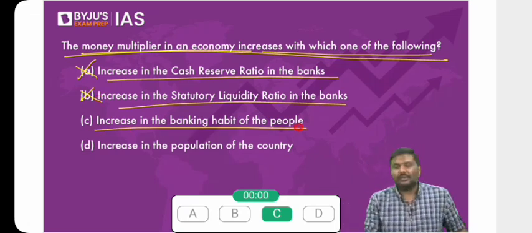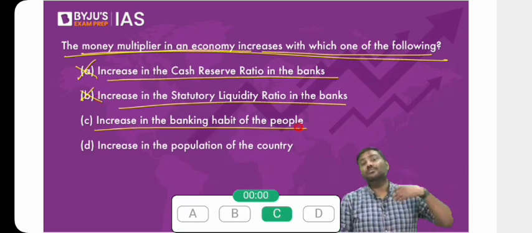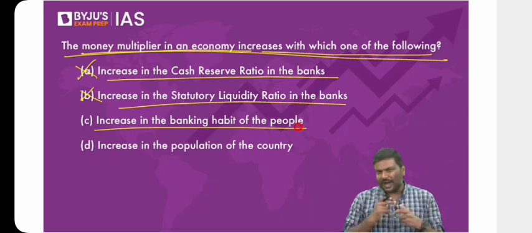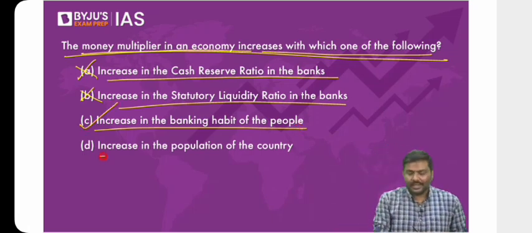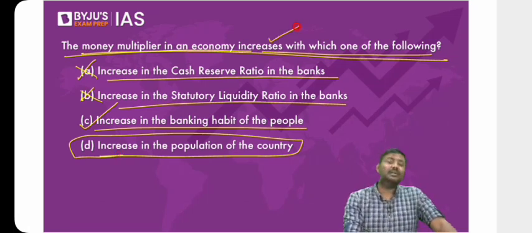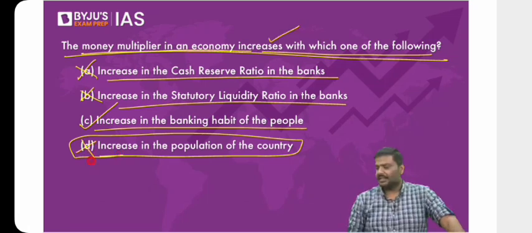Increase in the banking habit of the people. What do you mean by increase in the banking habit? People will deposit more and more money. More people will deposit money. People will take loans from the banks. Will it not lead to a higher money multiplier? Answer is yes, by the way. Okay. Increase in the population of the country. You tell me, just because the population increases, does it guarantee necessarily that the money multiplier will increase? No. D is wrong. C is correct. Okay.